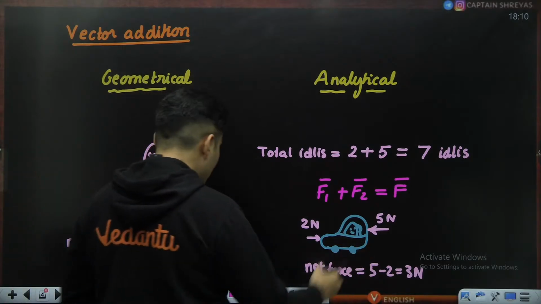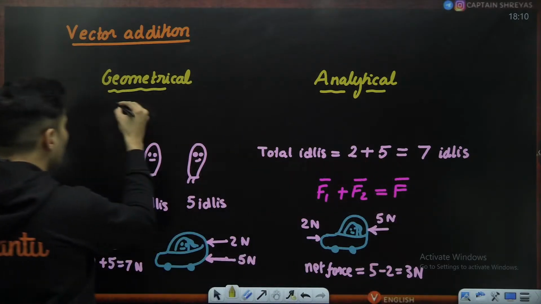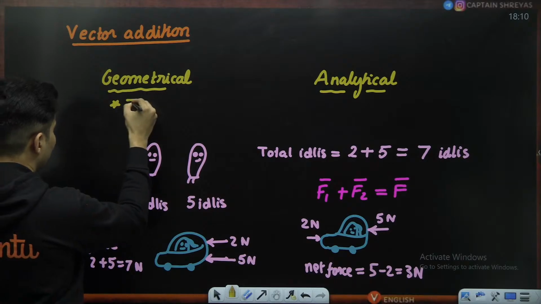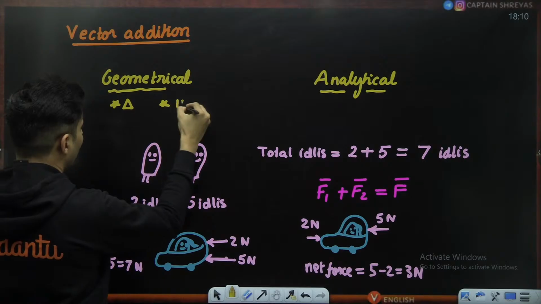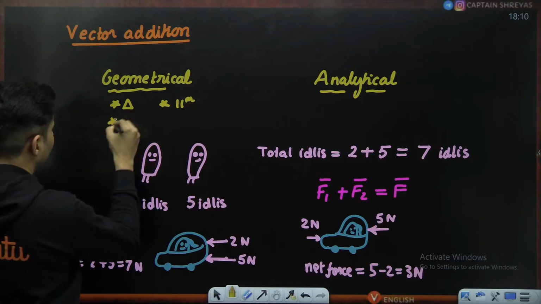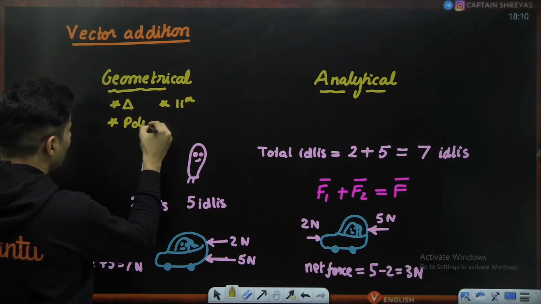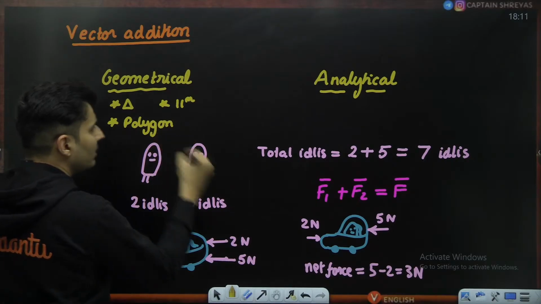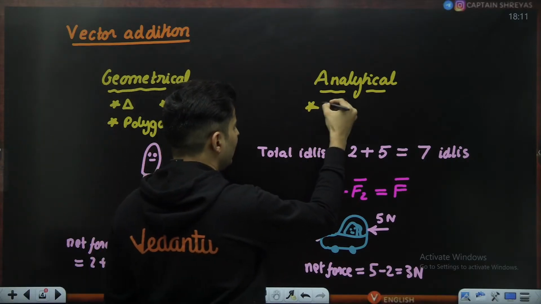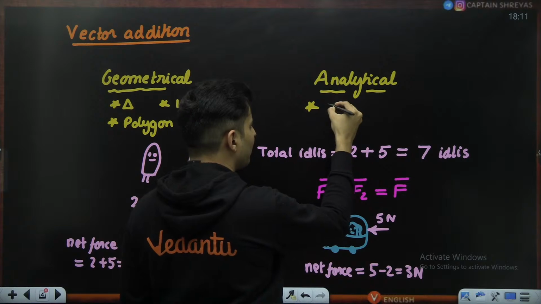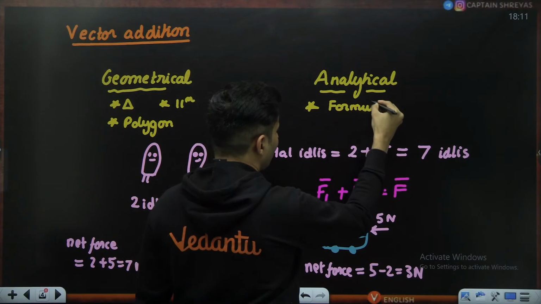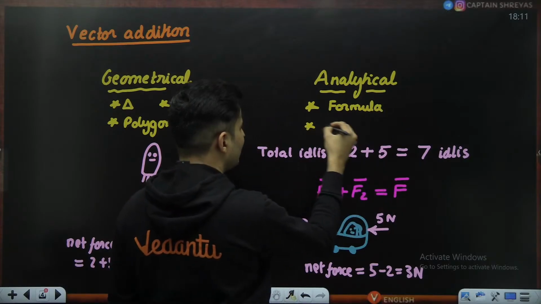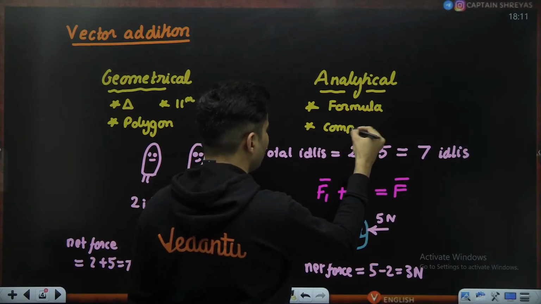Very good. So in geometrical method, if you notice, there are multiple ways. One is the triangle method, the second one is parallelogram method, and the third one is basically the polygon method. The polygon method. In analytical, there is basically, you can say, the formula method, and the next one is basically the component method.